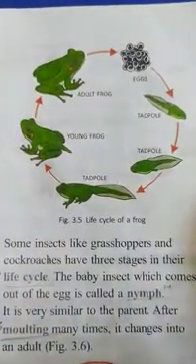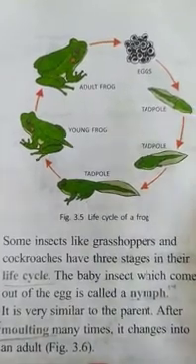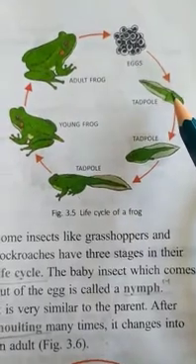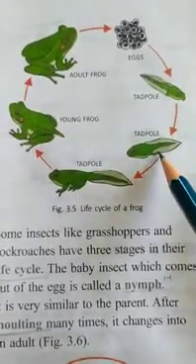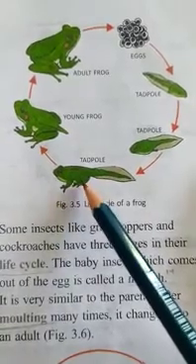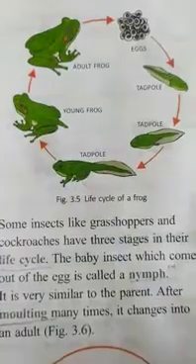Okay, you can see I have written only the stages. Please see the diagram also. This is a small tadpole looking like a fish. You know children, a tadpole has gills at this time. Here also gills. Here some lungs are forming. Slowly lungs are forming. In the young frog and the adult frog, obviously lungs are present.